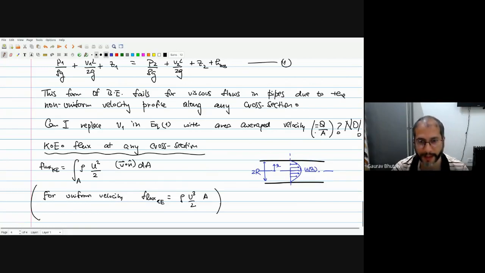If you put that in the energy equation, this is v square by 2g is what you get. In this case, it's u. But now we can't do that because our velocity u is changing with r. So this integral has to be solved depending on what the velocity profile u as a function of r is. If it's parabolic, you have to substitute that.